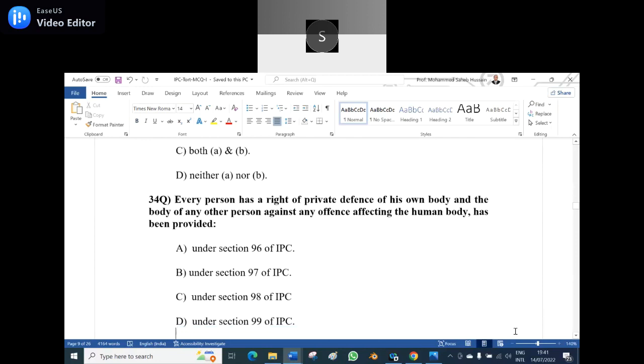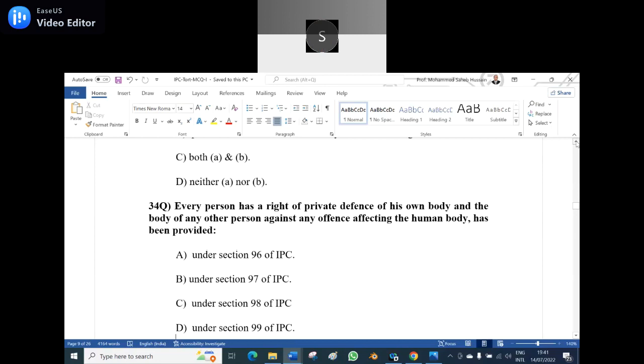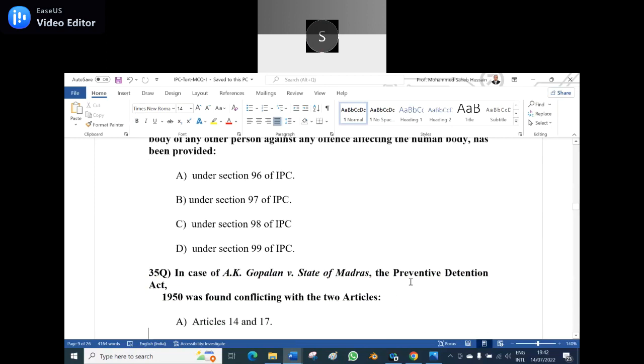34th question. Every person has a right of private defense of his own body and the body of any other person against any offense affecting the human body has been provided A, under section 96 of IPC, B, under section 97 of IPC, C, under section 98 of IPC, D, under section 99 of IPC. Under section 98 of IPC. Option C. No. The right option then should be B. Option B is the right answer, under section 97 of IPC. Okay.